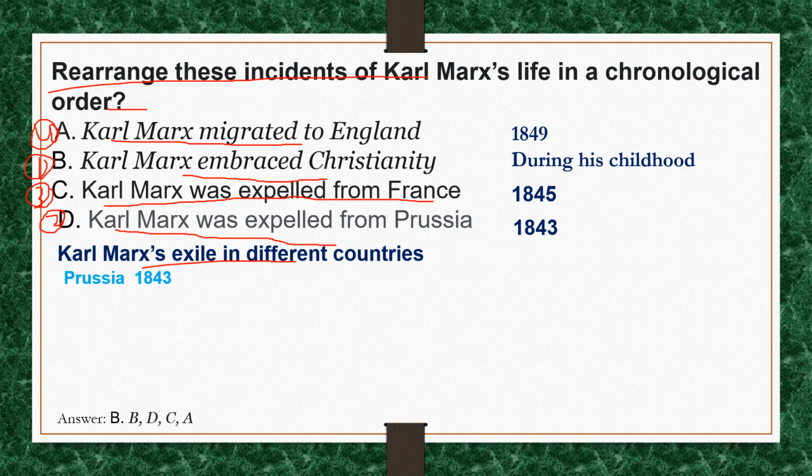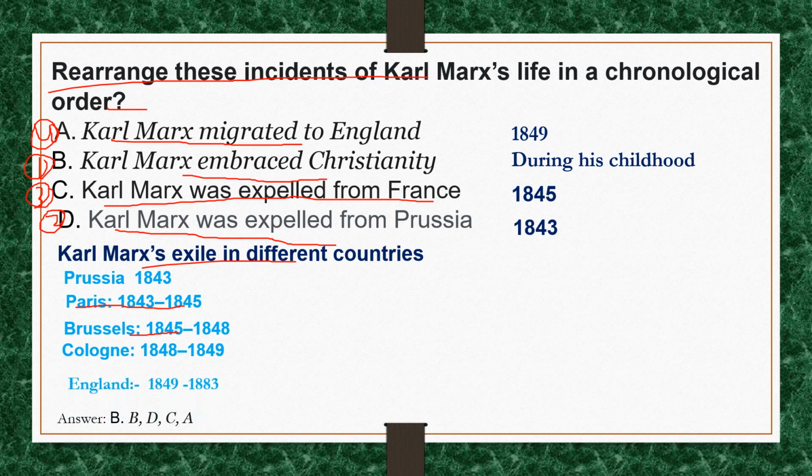Prussia up to 1843, from his childhood. Then Paris, 1843 to 1845. Brussels, 1845 to 1848. Cologne, 1848 to 1849. And England, 1849 to 1883.